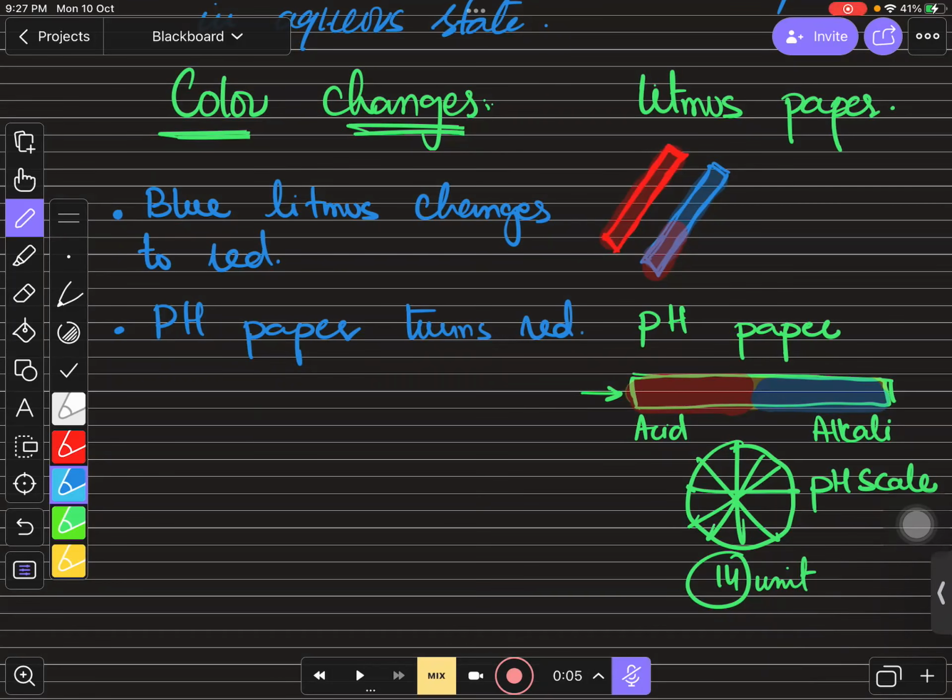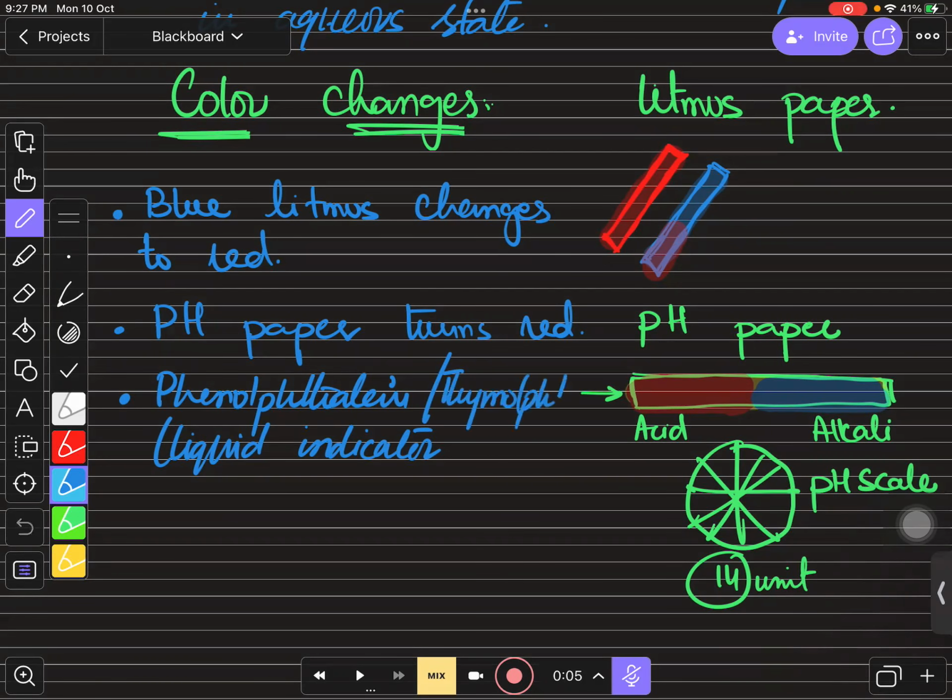So next one is, in the previous syllabus, we had phenolphthalein. Phenolphthalein was a liquid indicator, a liquid solution which changes color and tells you the nature of the solution. Nowadays we are using thymolphthalein in our new syllabus.